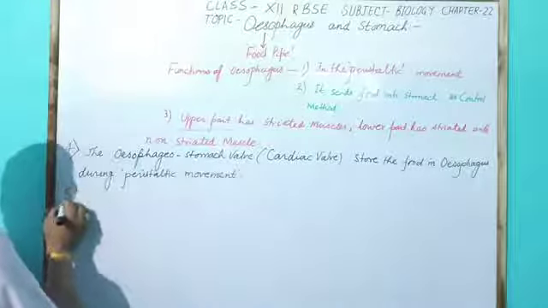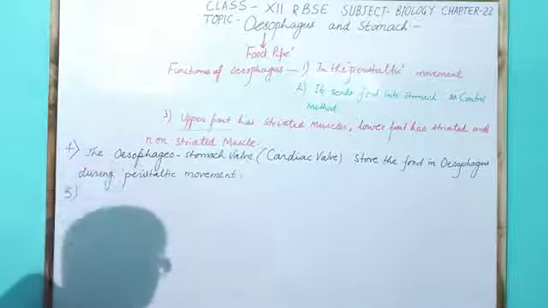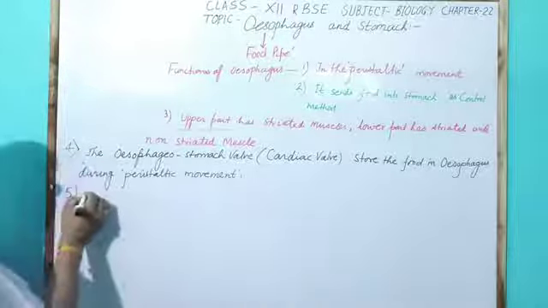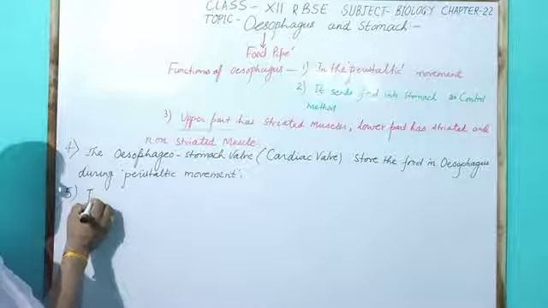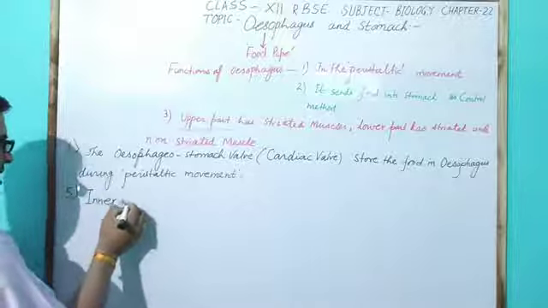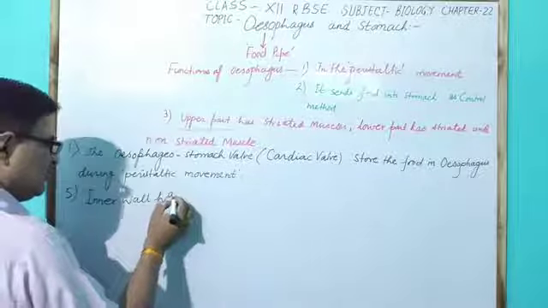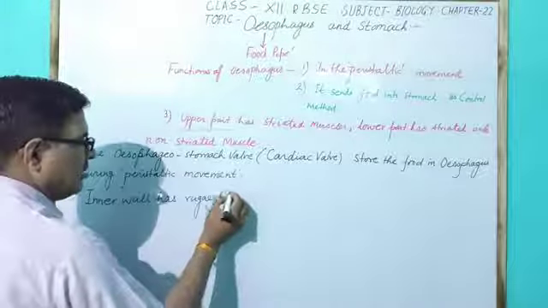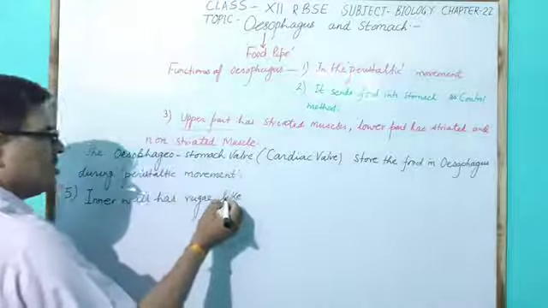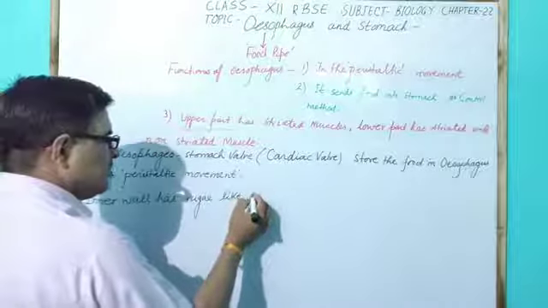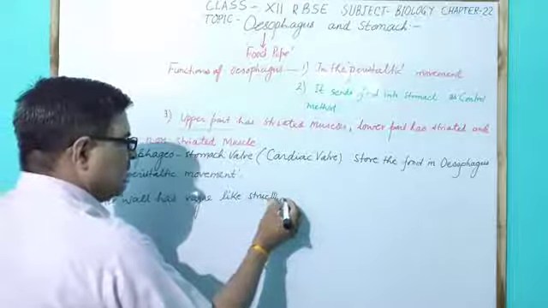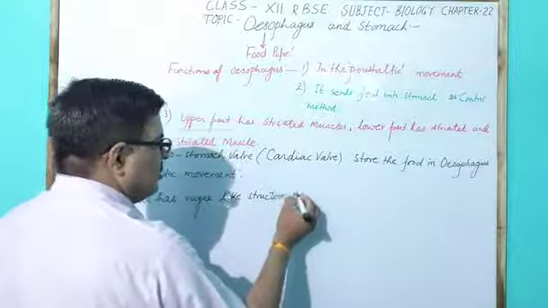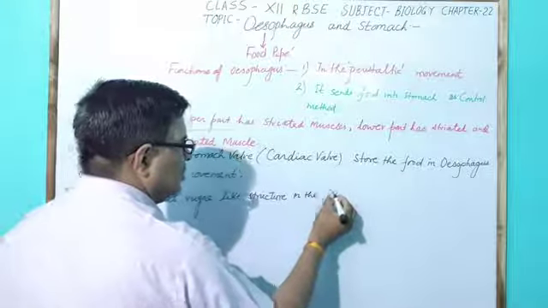And the fifth important character is the presence of ruchi-like structure on the inner wall. Here the inner wall has ruchi-like structure. Ruchi means a growth or ridge-like structure present on the inner wall. So the inner wall has ruchi-like structure in the oesophagus.